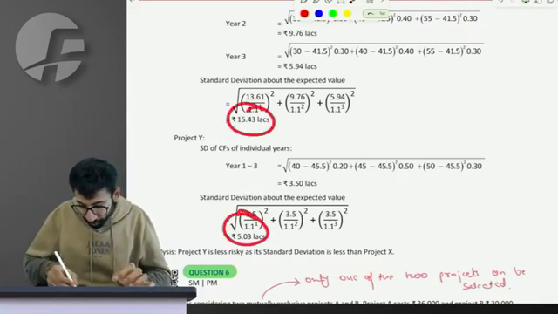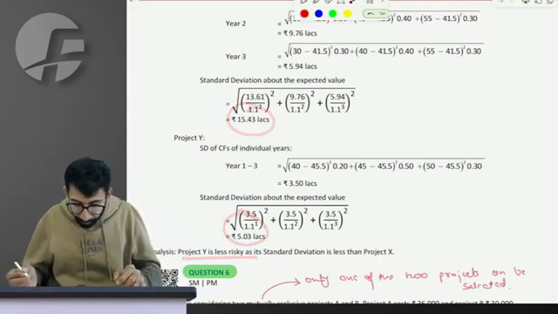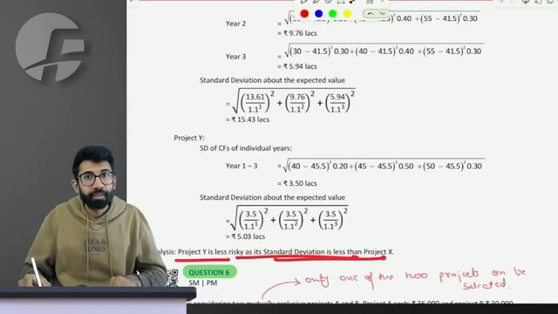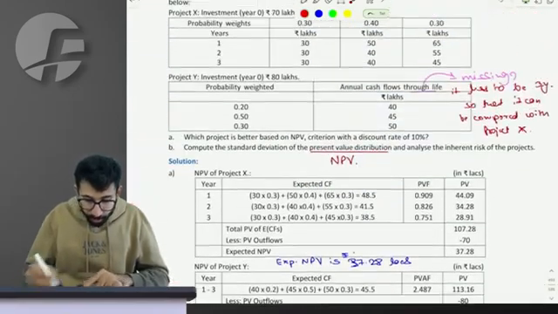Sir, which one has a lower risk? 15.13 versus 5.03 gives me project Y is less risky than project X. Sir, are these conclusions correct?